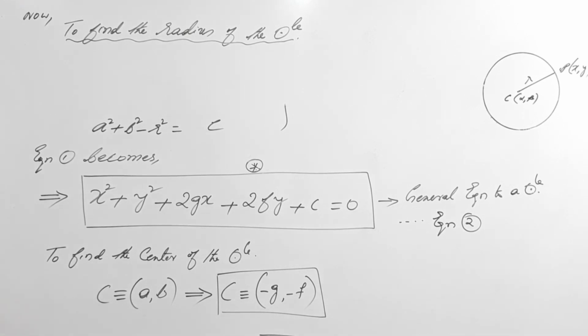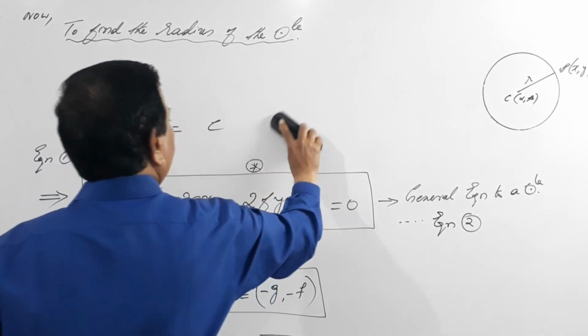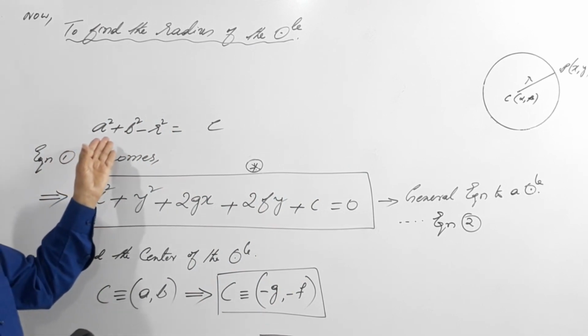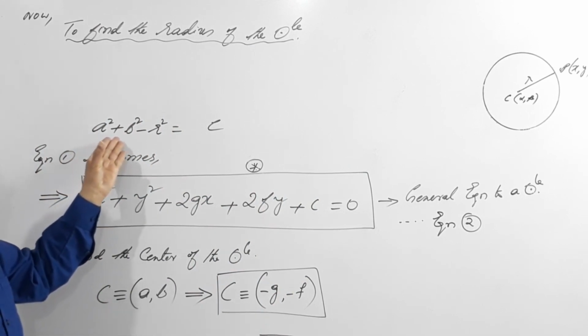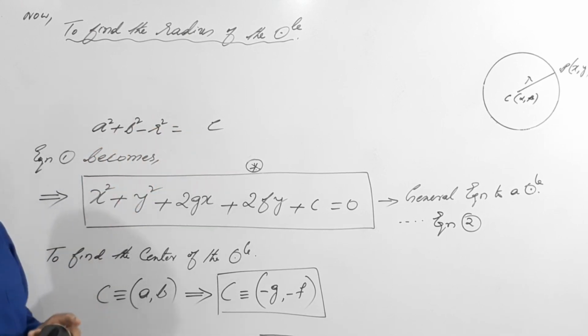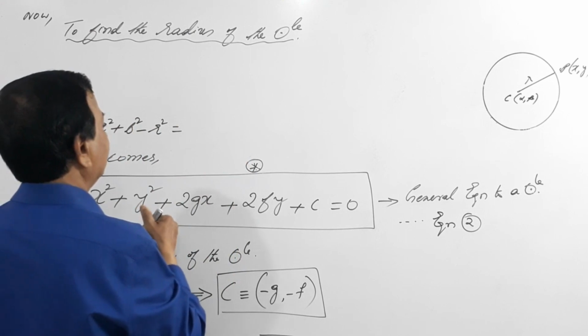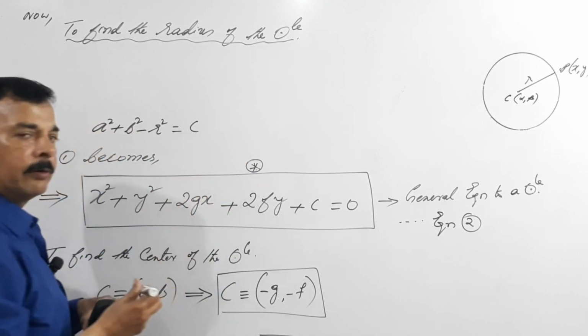So dear students, we know that we have just learnt a square plus b square minus r square equals to c, right? So I'll write this a little nearer. That is equals to C, isn't it?